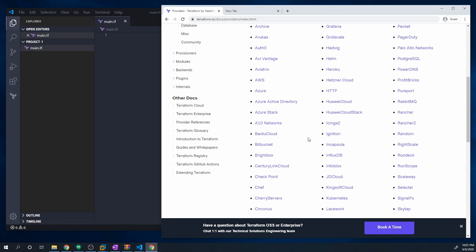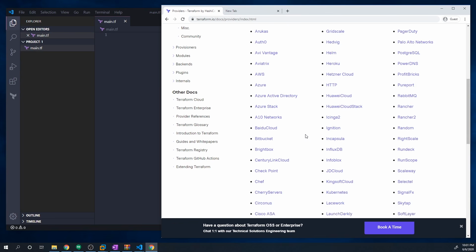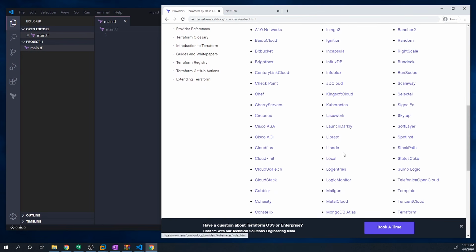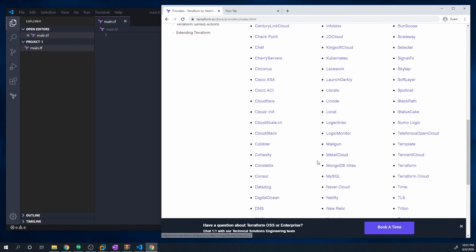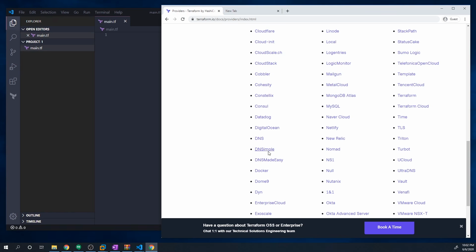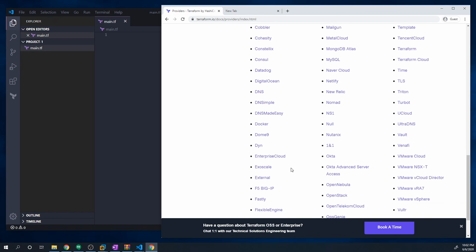It obviously does support all the major cloud providers, as well as some of the smaller cloud providers. But it also supports Kubernetes, VMware, DigitalOcean, DNS. So it's got a lot of support for a lot of different platforms. Just keep in mind, though, anytime you want to work with any of these platforms in Terraform, you will have to install the necessary plugins so that we can talk to those providers.